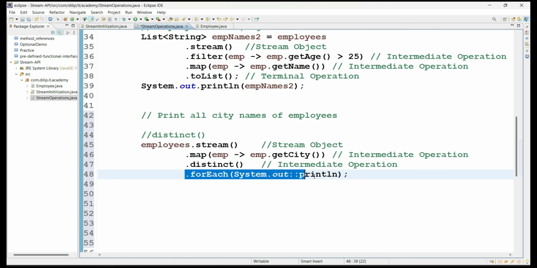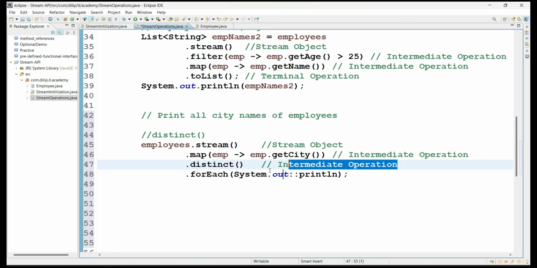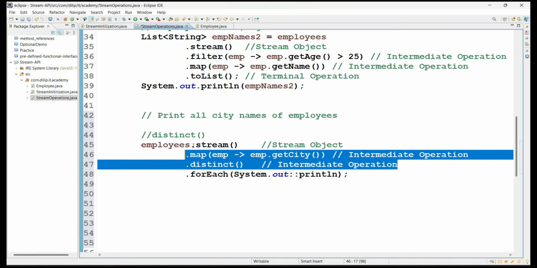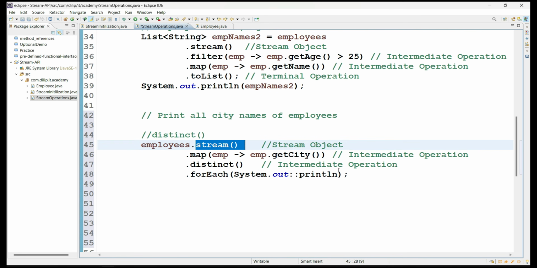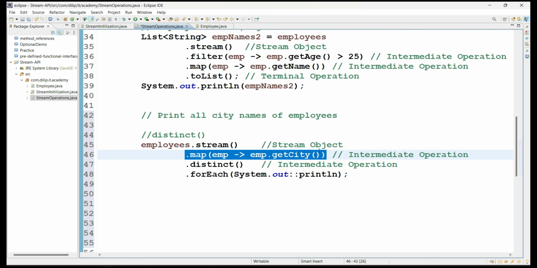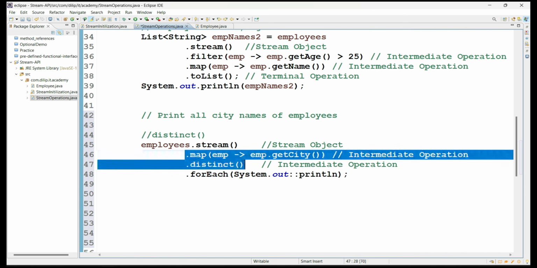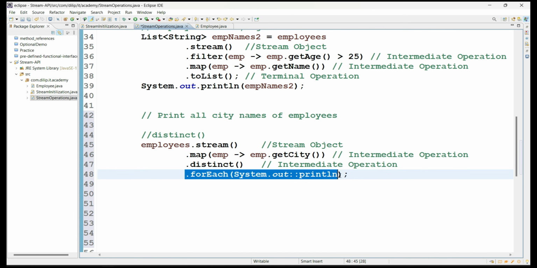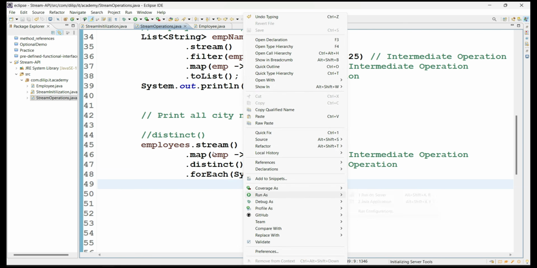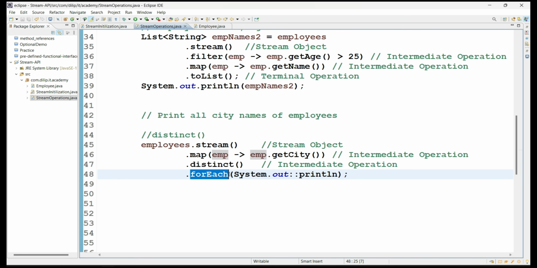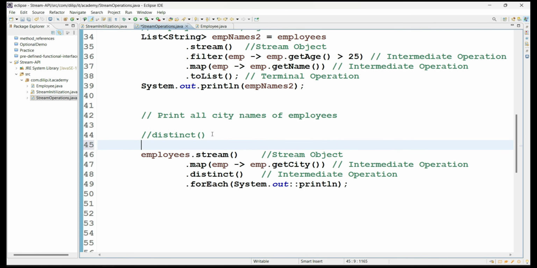So we have to call only one terminal operation, but we can call n number of intermediate operations on the stream object. Here first this operation is done, and next this will be done. So all the aggregated results are going to be concluded, and finally you are printing the values. So see here, we covered two methods, guys. One more method called forEach method. So it's a terminal method.